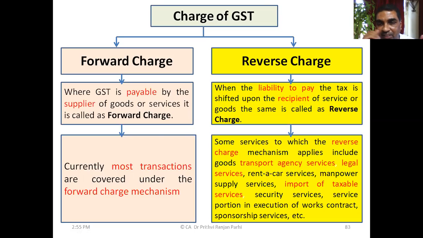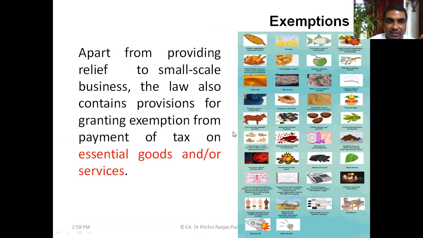But for some limited transactions like transport agency services, legal services, rent-a-car services, manpower services, import of taxable services, security services, reverse charge mechanism is applicable. When reverse charge mechanism is applicable, the liability to pay tax is shifted to the recipient, the person who is receiving the supply. It becomes his responsibility to deposit GST with the government. Understood? This is called reverse charge mechanism.